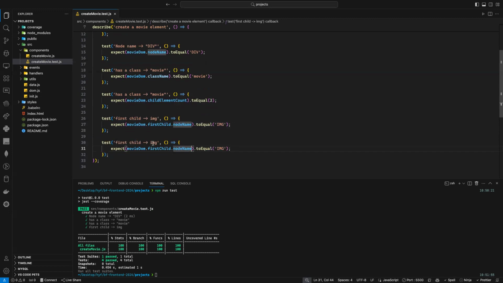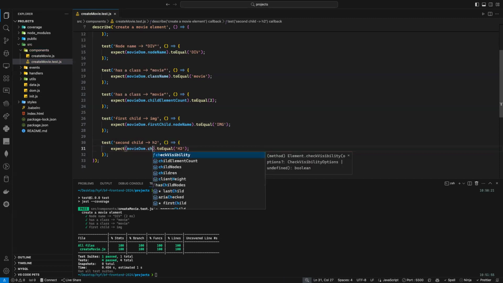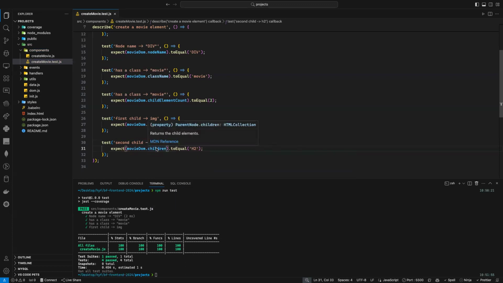H2. Yes, so H2. And here, not the first child, I want the second child. So it should be H2. How can I access the second child? Well, if I click on this one, it has a property called children, if I'm not mistaken. Now children here looks like an array, as you can see.